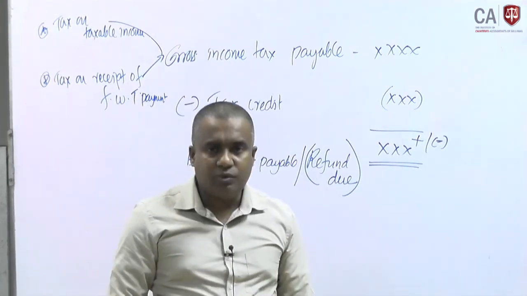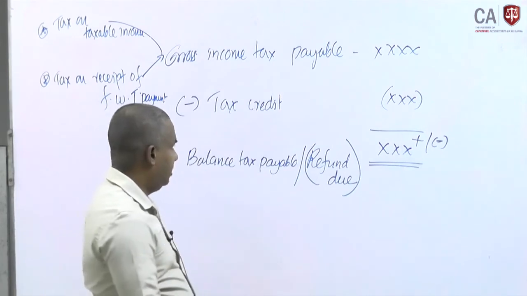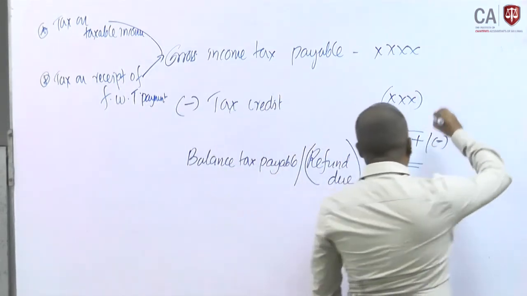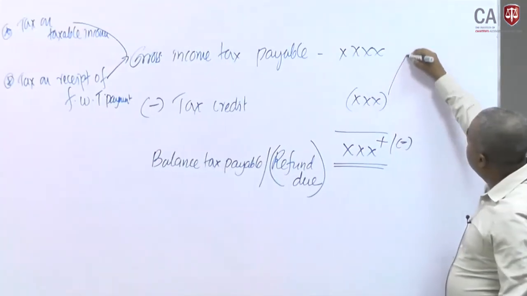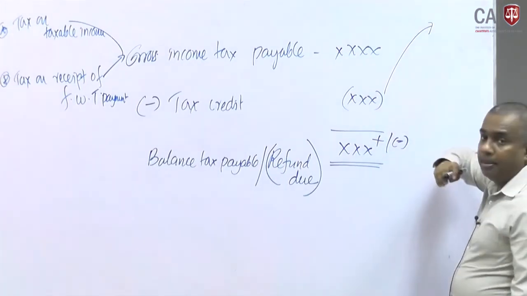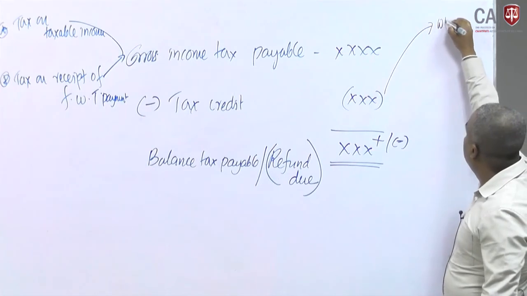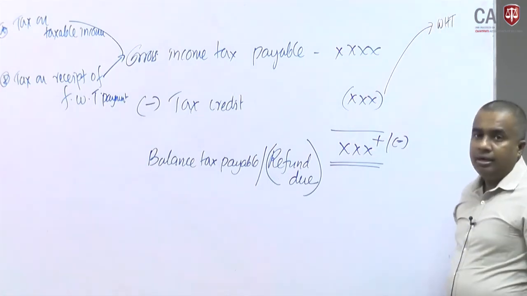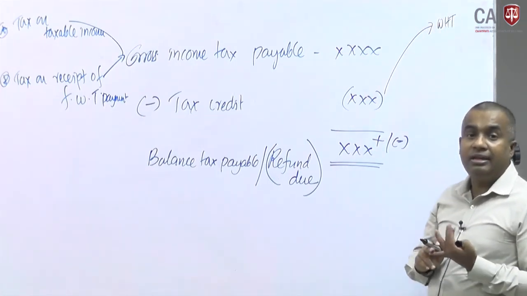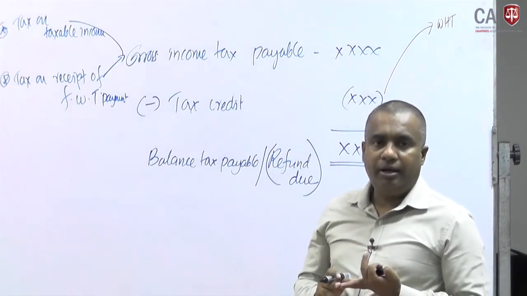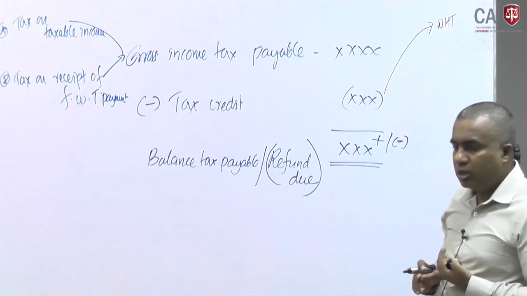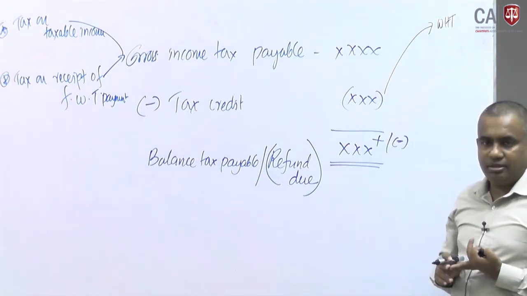Then what are the things we can take as a tax credit here? At the source, sometimes you have already paid withholding tax, sometimes related to investment items and business income. Those withholding tax deductions should be considered.